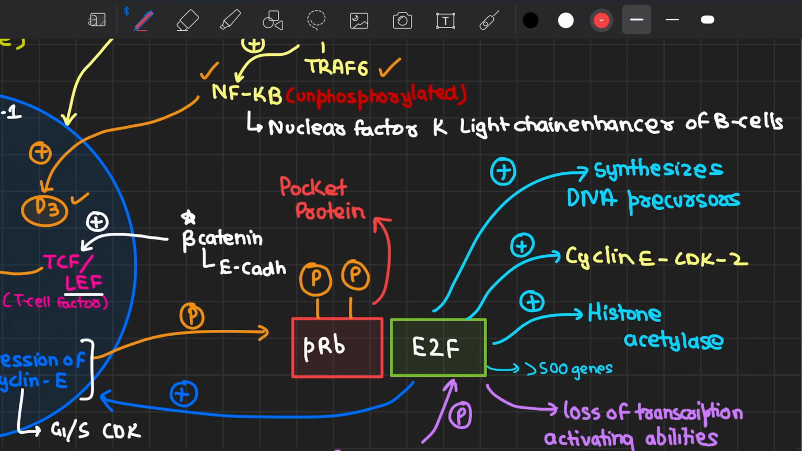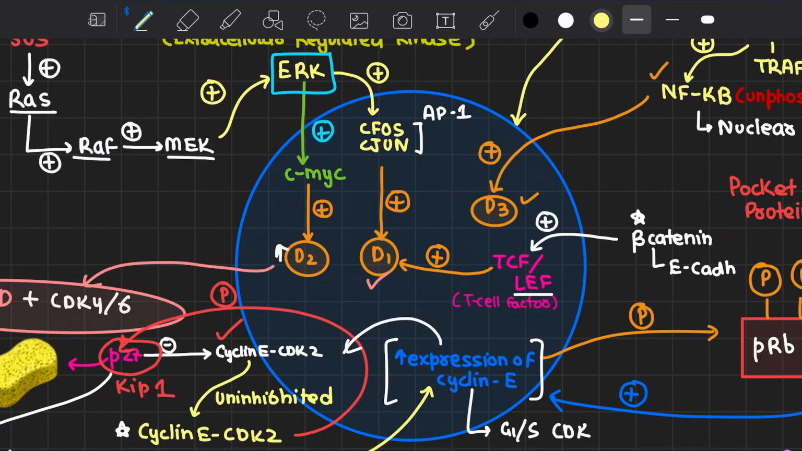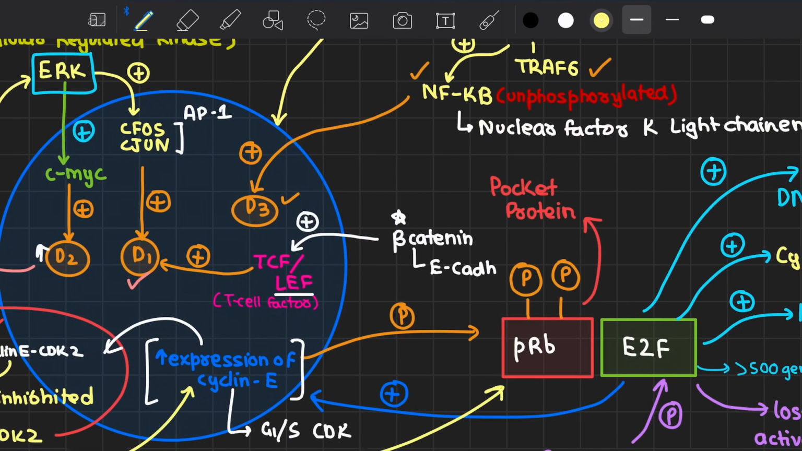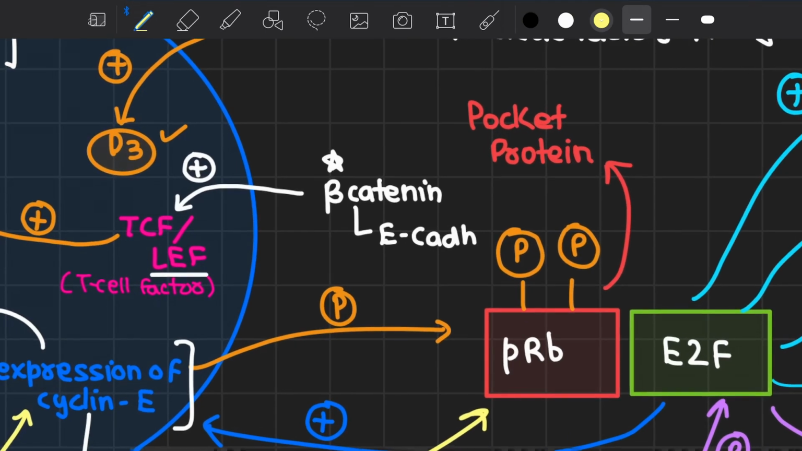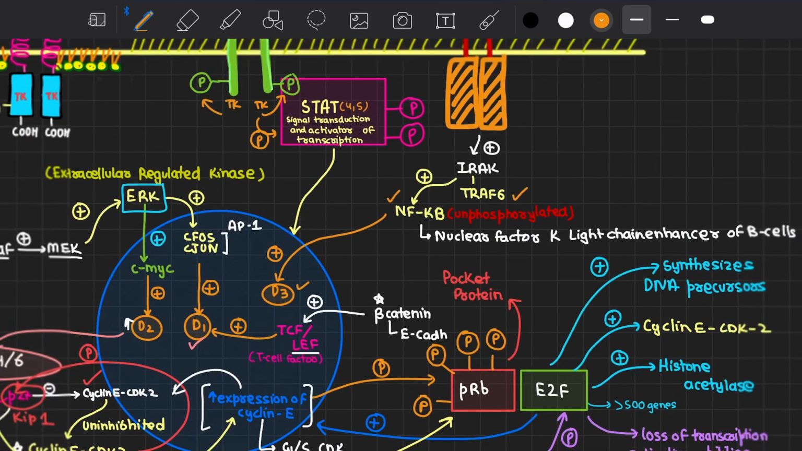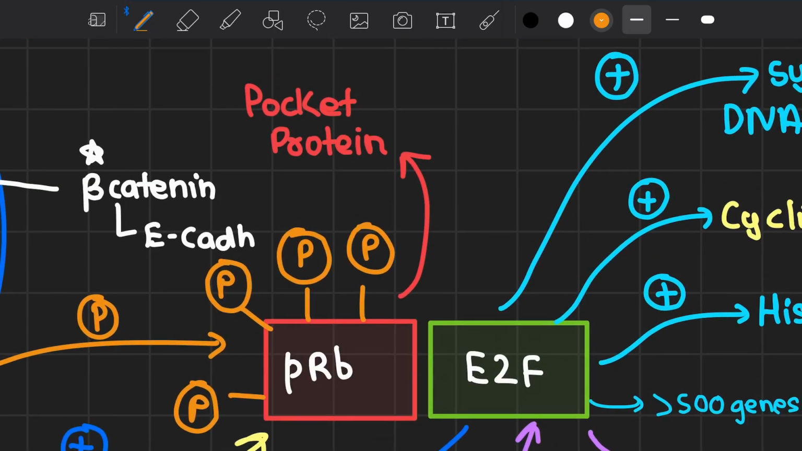Now, as we studied previously, pRB exists in three phases. The pRB was first getting phosphorylated by the CDK4 and 6 and cyclin D complex. This hypophosphorylated pRB gets more phosphorylated by the action of the cyclin E and CDK2 complex. So pRB gets hyperphosphorylated at the end of the restriction point.